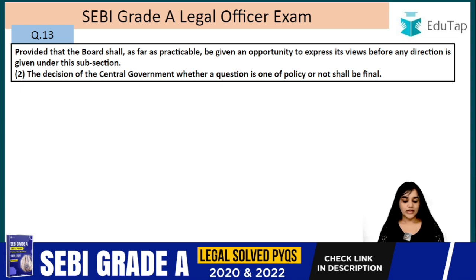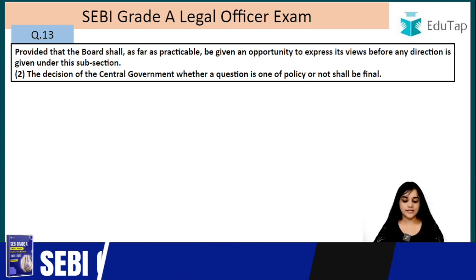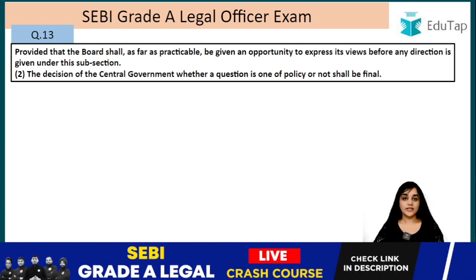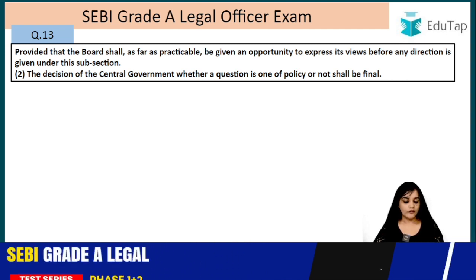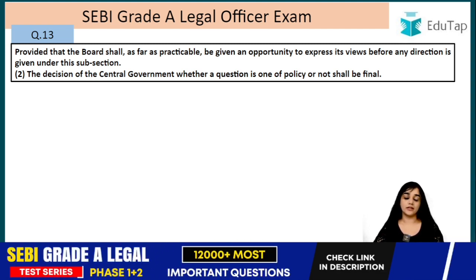Provided that the board shall, as far as practicable, be given an opportunity to express its view before any direction is given under this subsection. So the central government is going to hear the opinion of the board also, alright? The decision of the central government whether a question is one of policy or not shall be final. So whose decision is going to be final? Whether this question is of policy or not, it is going to be the central government.